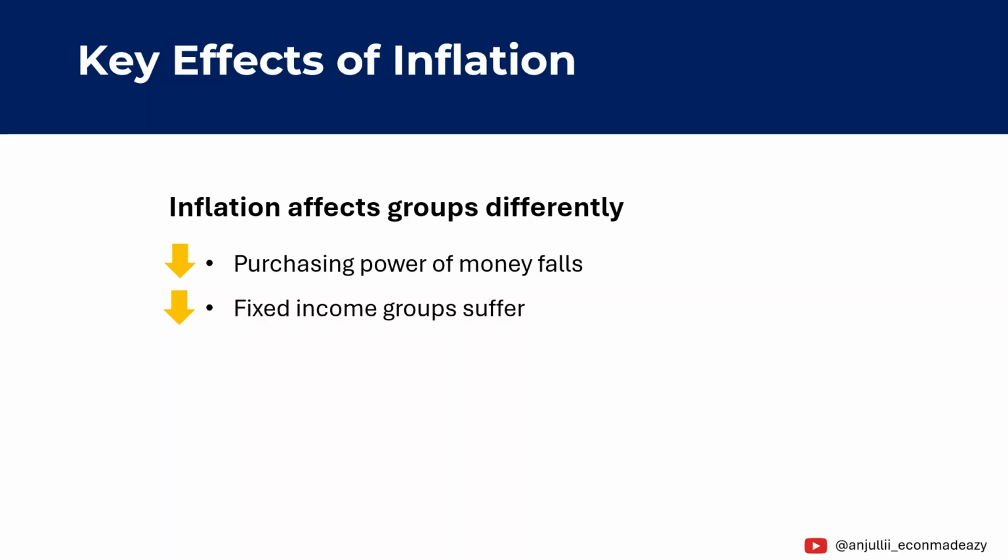The third effect is that inflation can create a situation where debtors gain and creditors lose. You get this question a lot. A debtor is someone who has borrowed money, while a creditor is someone who has lent money. During inflation, the borrower repays the loan with money that has lower purchasing power, which benefits the debtor but reduces the real value received by the creditor.